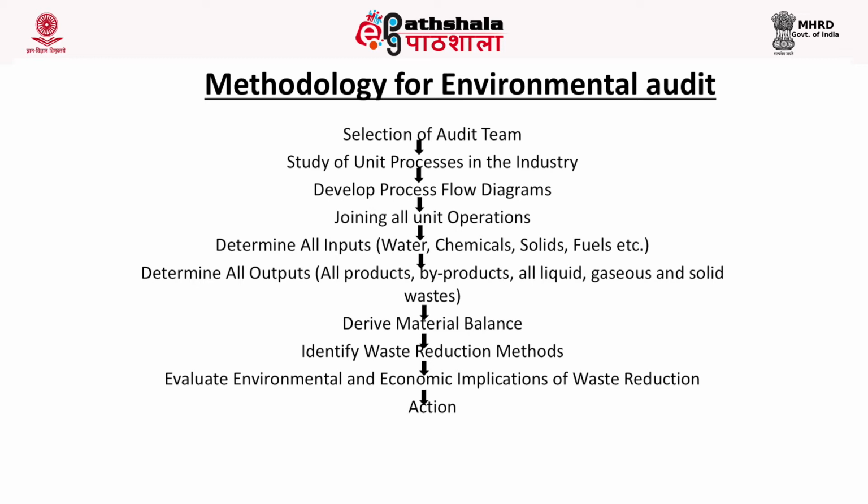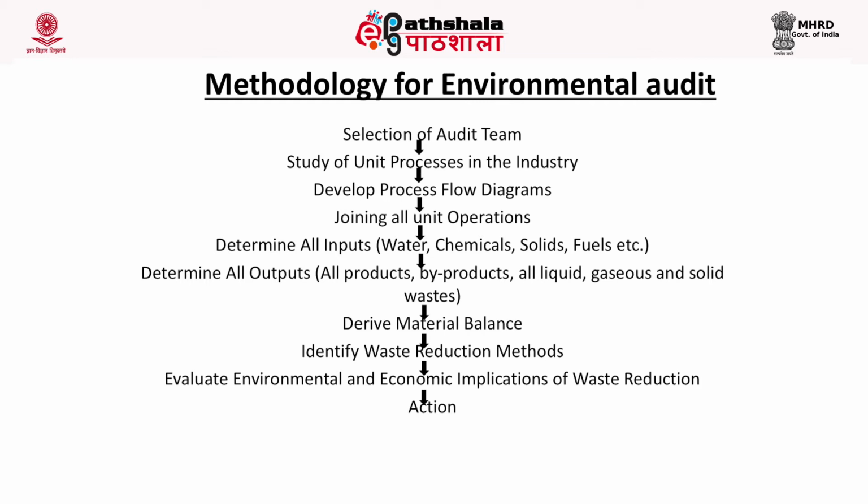These outputs include all products which are produced by the industry, all byproducts, all waste products, whether liquid, gaseous, solid, or hazardous. All kinds of outputs are calculated.